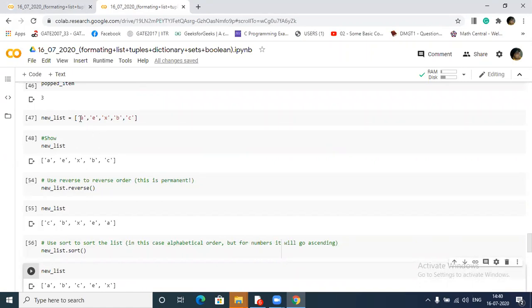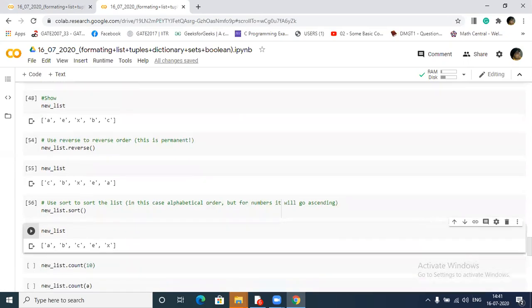Initially I took this one list, and then I reversed it, and after reversing, our new list is converted this way. Now what I am doing here, this one and this one are not the same. What I performed here is sorting, A B C E X, but is this the same? No, it's not the same. So sorting means arranging in alphabetical order.